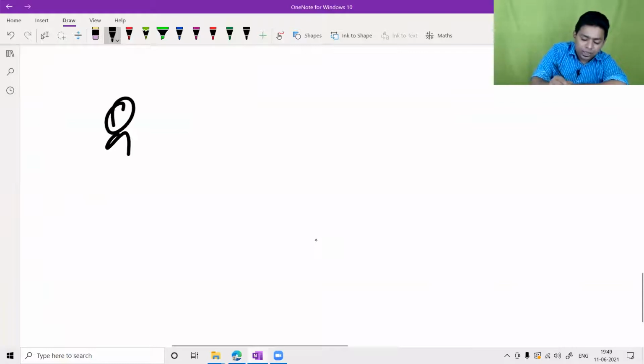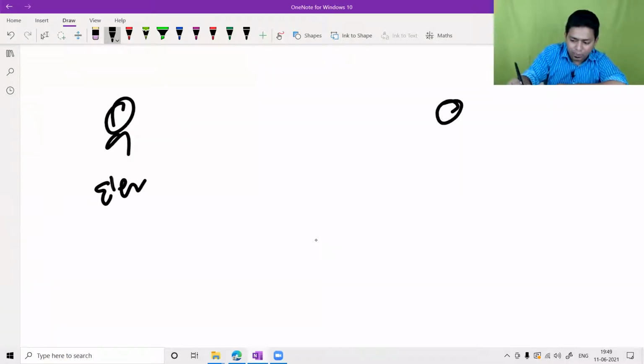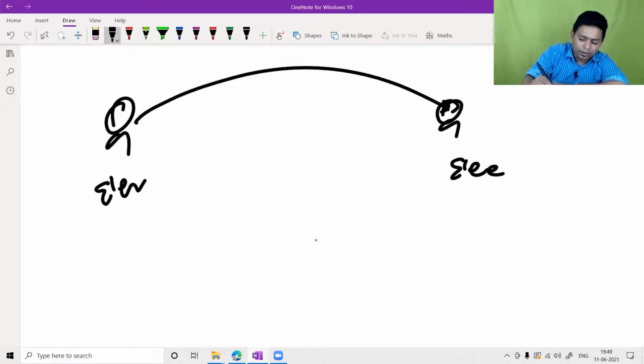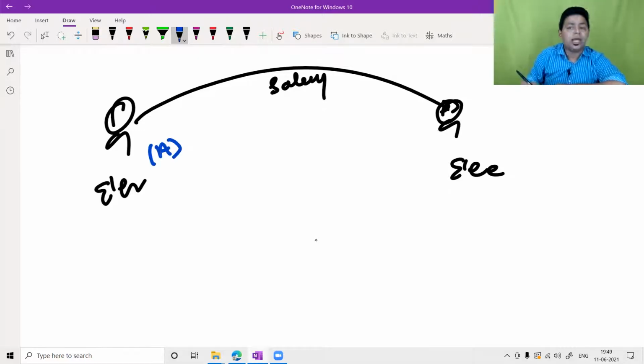Please understand, here there is an employer and there is an employee. The employer is giving salary to the employee. Salary is allowed as a deduction in the hands of the employer, and salary is taxable in the hands of the employee. So no problem about salary.